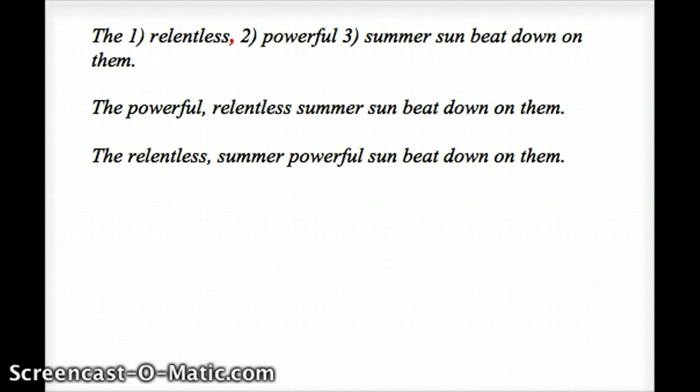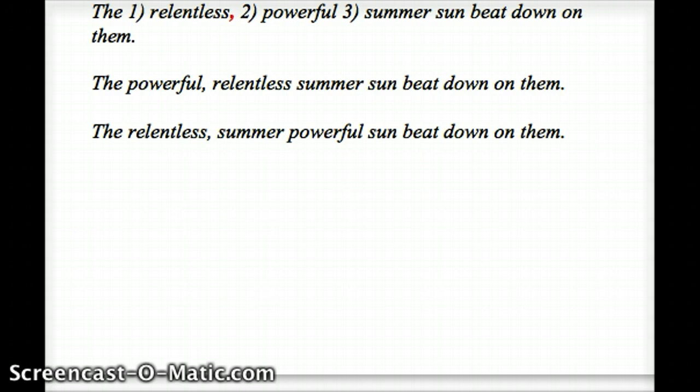If we move on to adjectives 2 and 3 and see if we can flip those around, we'll see that it doesn't make sense. "The relentless summer, powerful sun beat down on them." All right, this doesn't make sense because we need to have the summer and the sun together because we're describing the summer sun. So you would not put a comma between powerful and summer. The only comma in this sentence would be between relentless and powerful. So, "The relentless, powerful summer sun beat down on them."